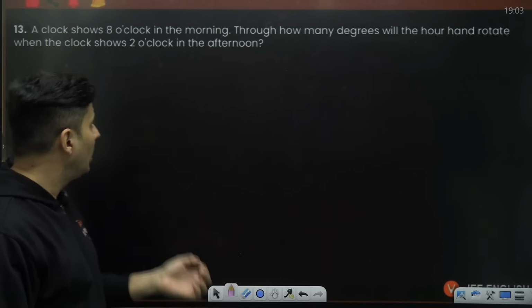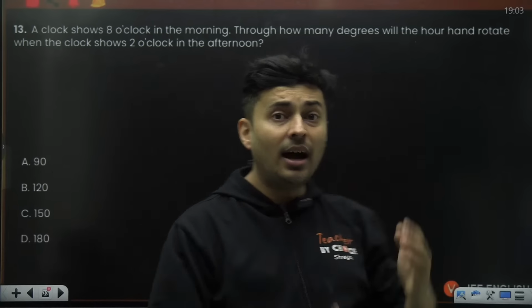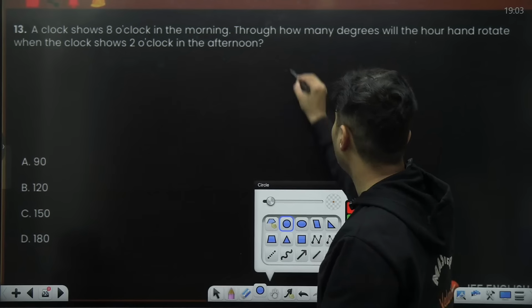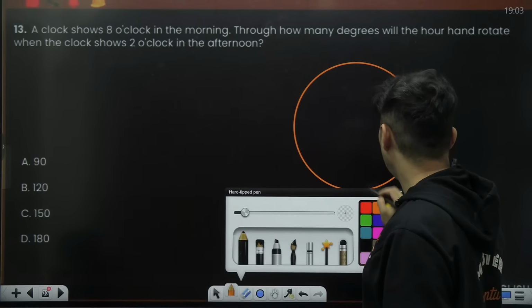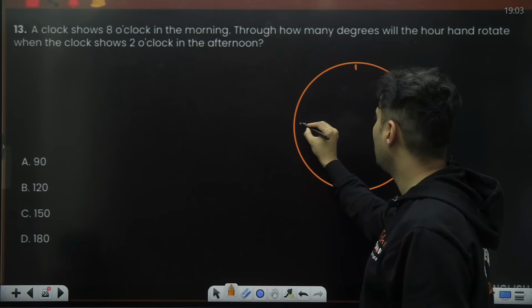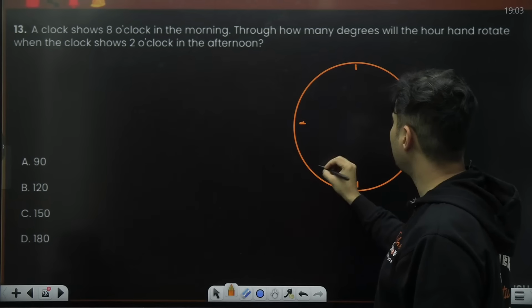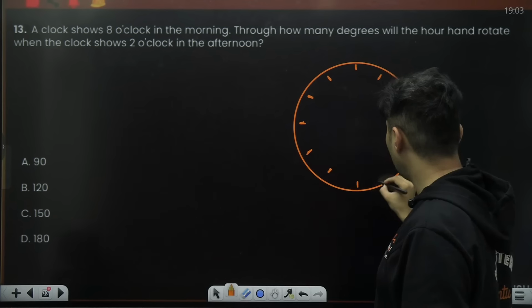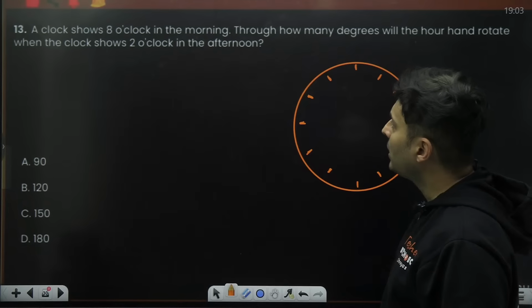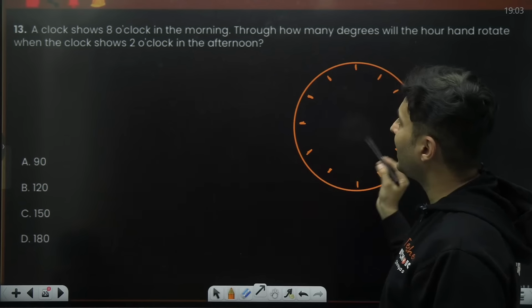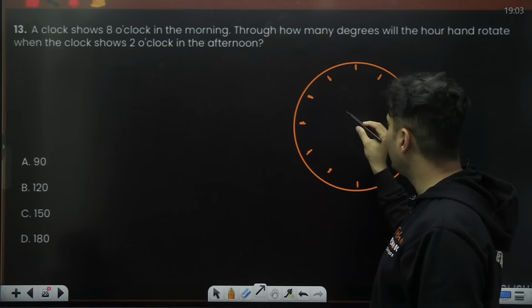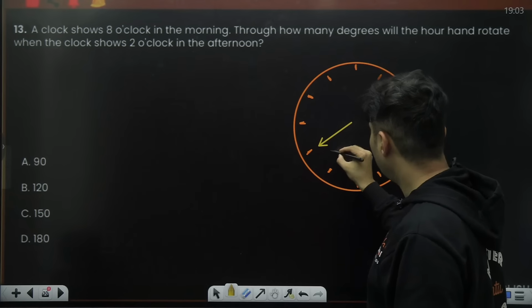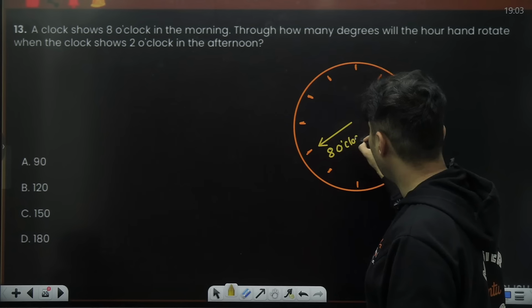A clock shows 8 o'clock in the morning. Through how many degrees will the hour hand rotate when the clock shows 2 o'clock in the afternoon? Okay, just imagine that particular clock and draw all those standard numbers: 12, 3, 6, 9, then 1, 2, 11, 10, 8, 7, 5, and 4. When the time shown is 8 o'clock in the morning, the minute hand will be at 12 and the hour hand will be at 8. We are talking about the hour hand.